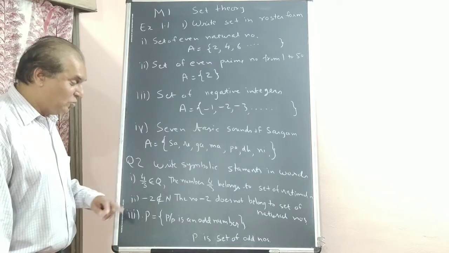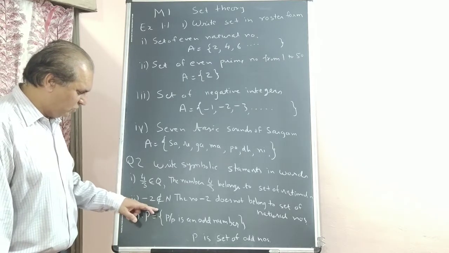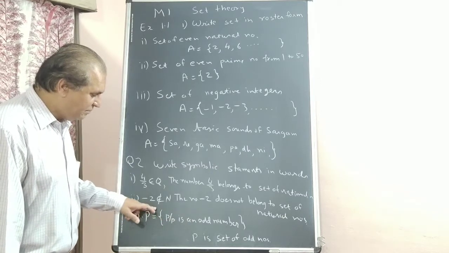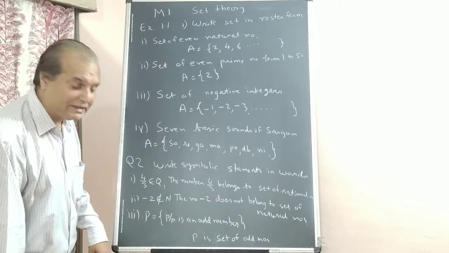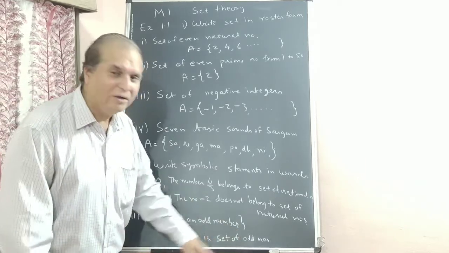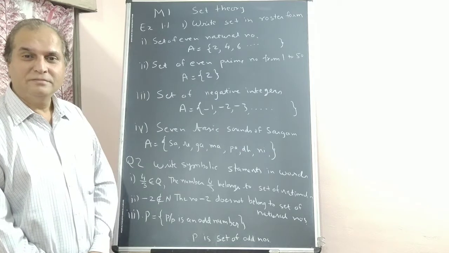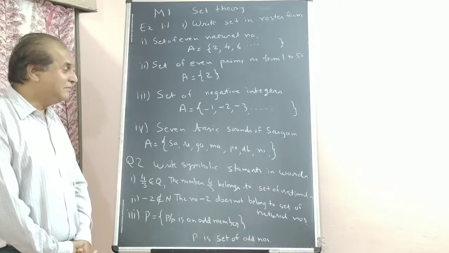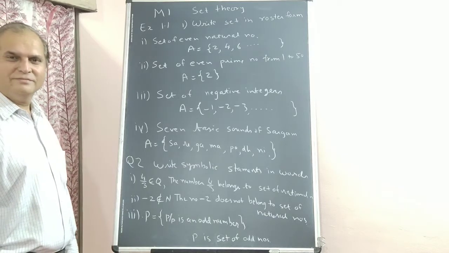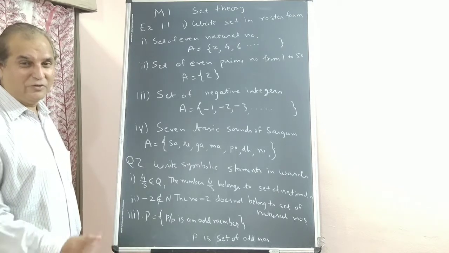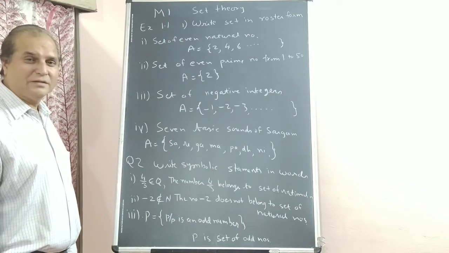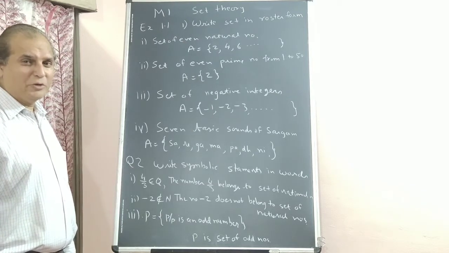Now this is a rule method. P equal to, what is P? P is an odd number. This brace bracket, curly bracket, is a set. The whole word form is: P is a set of odd numbers. Understanding? Simple, set is very simple. Full scoring. You are going to score full and crack the unit. This is just a start. Hope you will attend regularly.